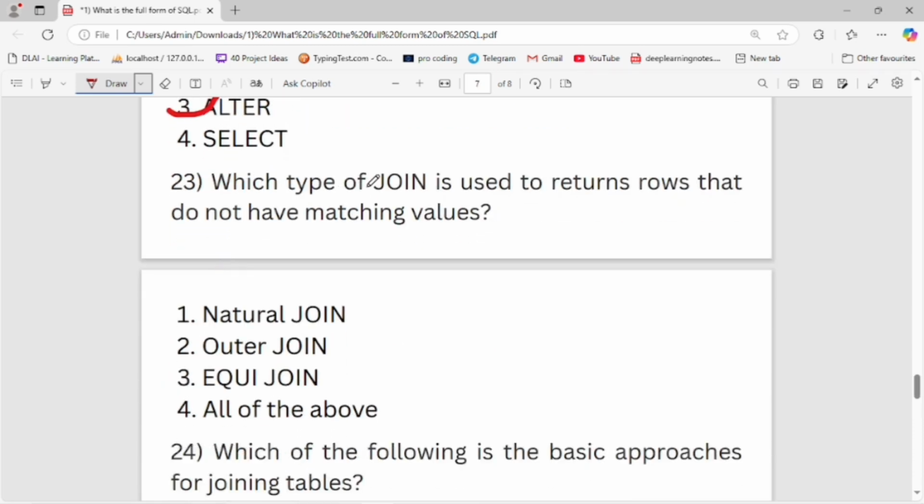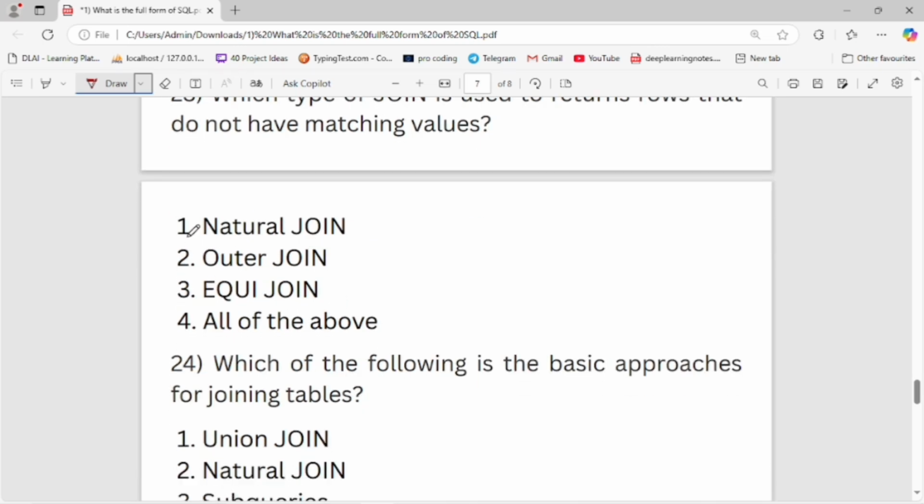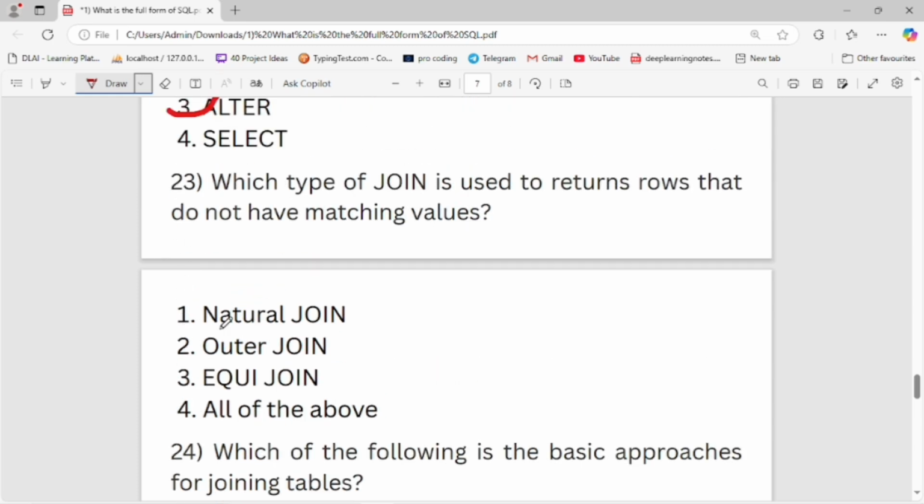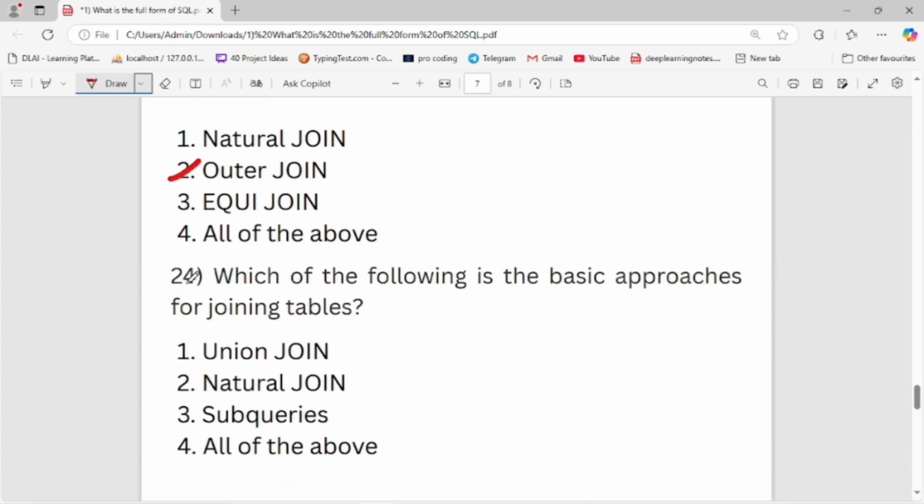Which type of join is used to return rows that do not have matching values? First is natural join, second is outer join, third is equijoin, fourth is all of the above. Second is the right option. It returns all the data that is not matching. Now let's move to the next question.